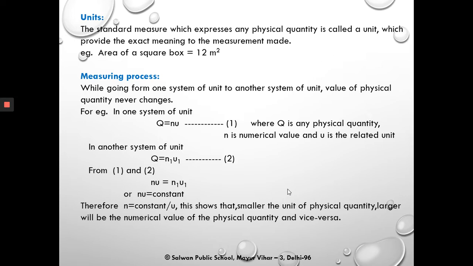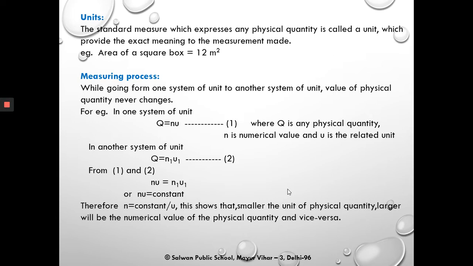Now what is measuring process? While going from one system of unit to another system of unit, the value of a physical quantity never changes. For example, let us take a physical quantity Q, which is given as NU, where N is the numerical value and U is the related unit. In another system of unit, we can write this physical quantity Q as N1U1.